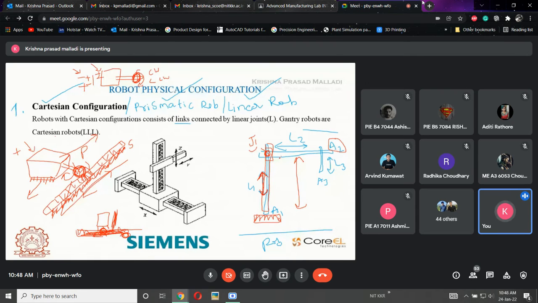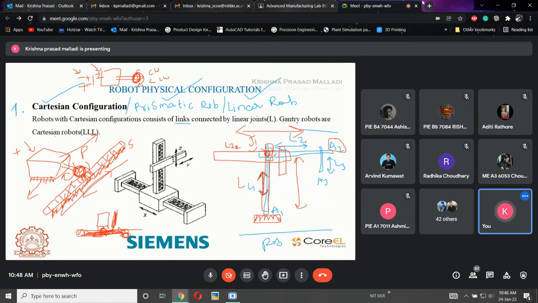Same here. If I want to move this A2 in the upward and downward direction, then I need to give power supply to this joint one, so that, because A1 is fixed, this A2 will move in the upward and downward direction. That is one linear. Now the second one, L2. Now I want to move this L2 in this direction, which means it can move from this position to this one. L21, L22. L21 is the initial position and L22 is the final position.